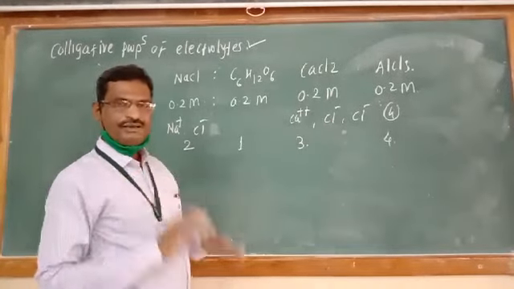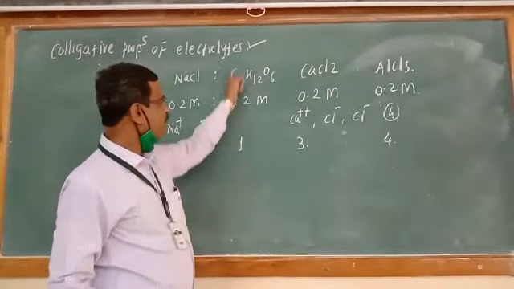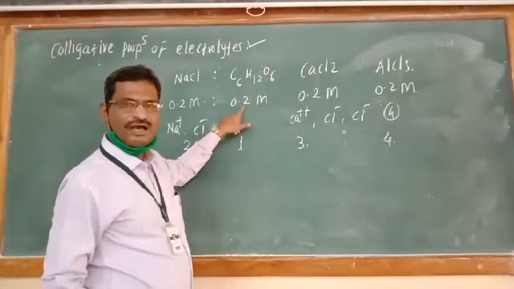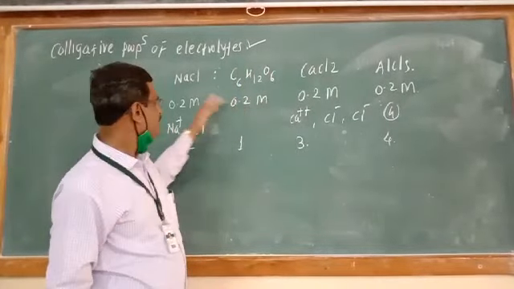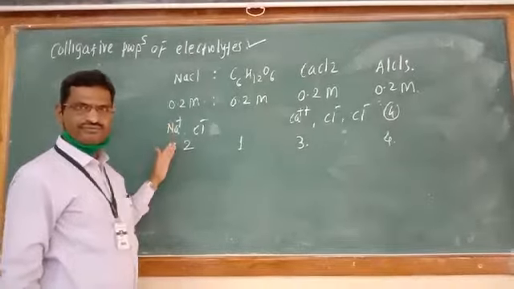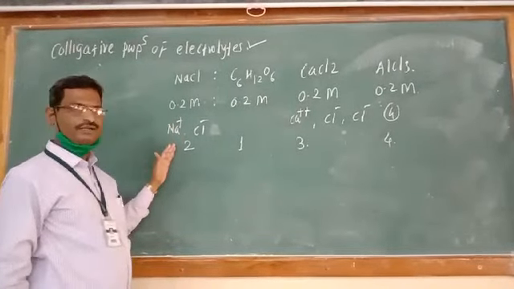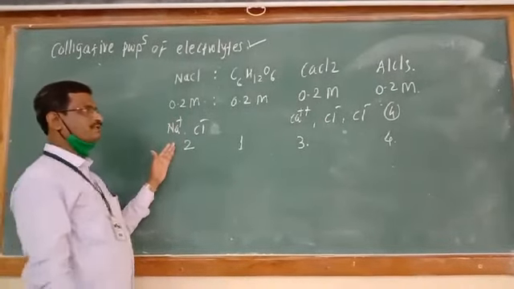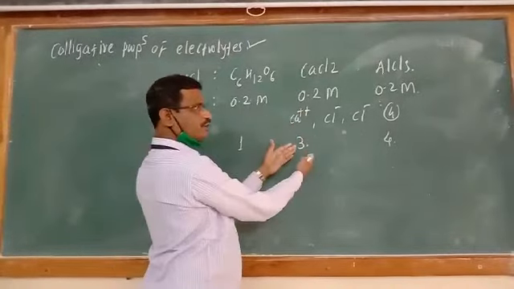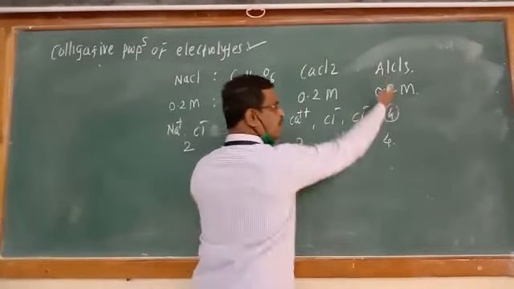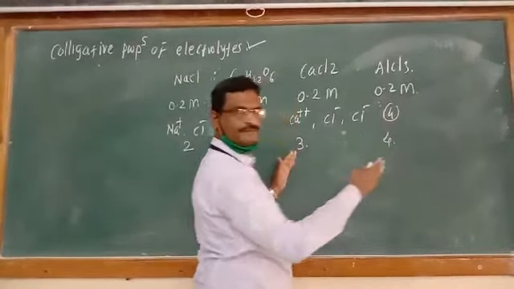Now what happens to the molar mass? Here the molar mass is the same as the calculated. Here the molar mass comes to half of the calculated because it is giving 2 ions. Here the molar mass will be almost 1/3. Here the molar mass will be almost 1/4.